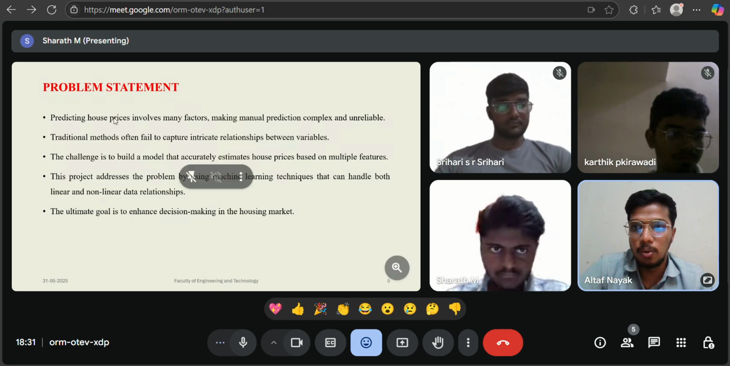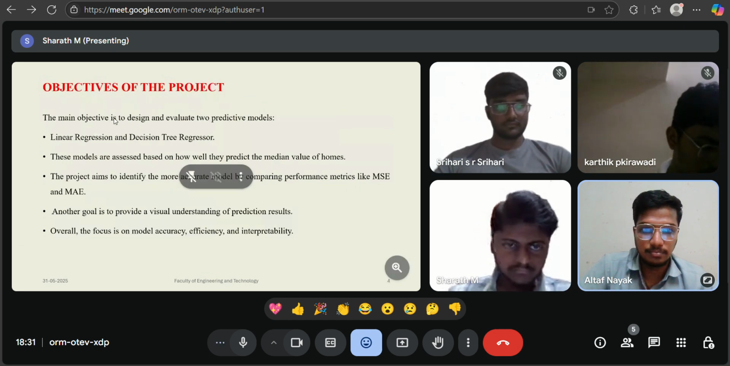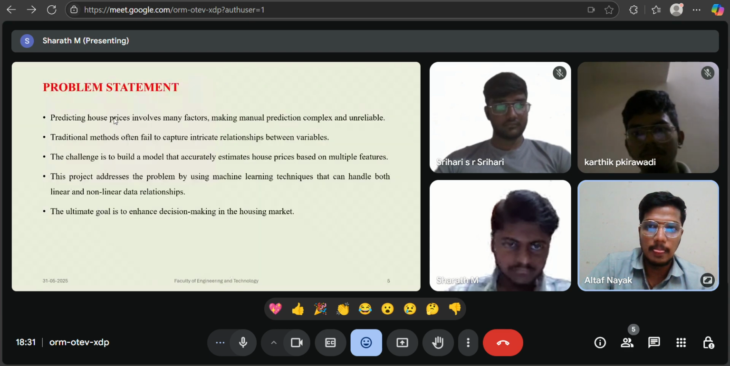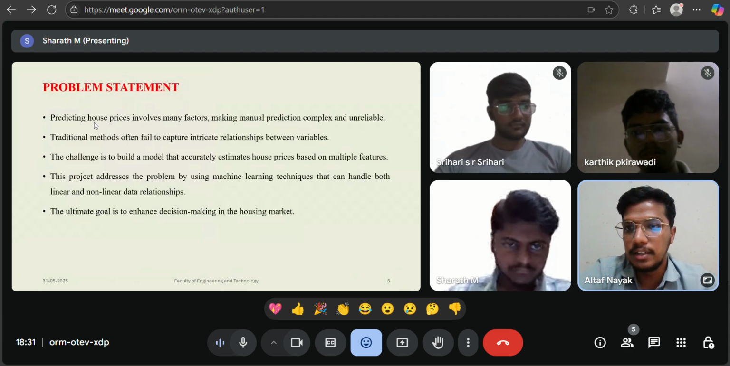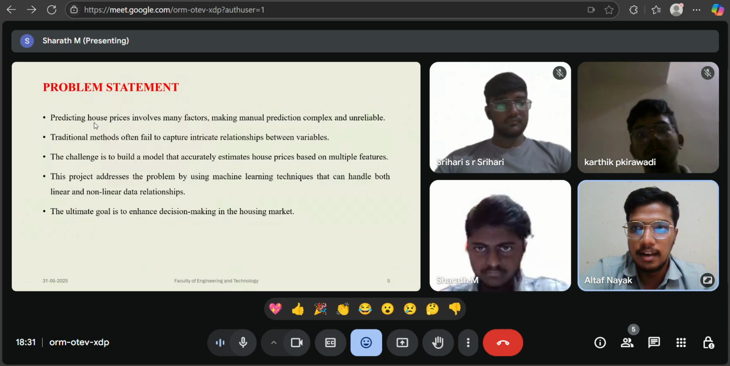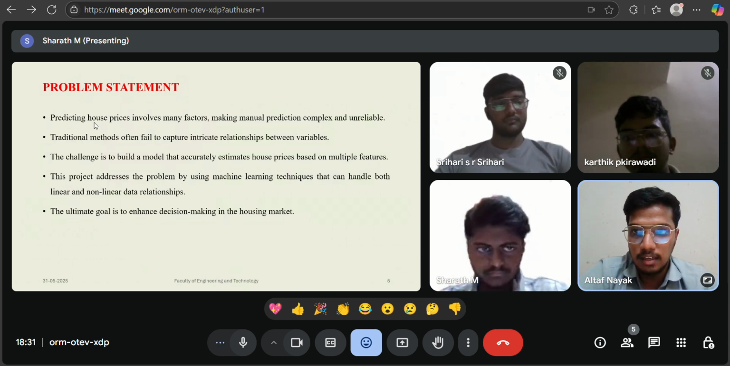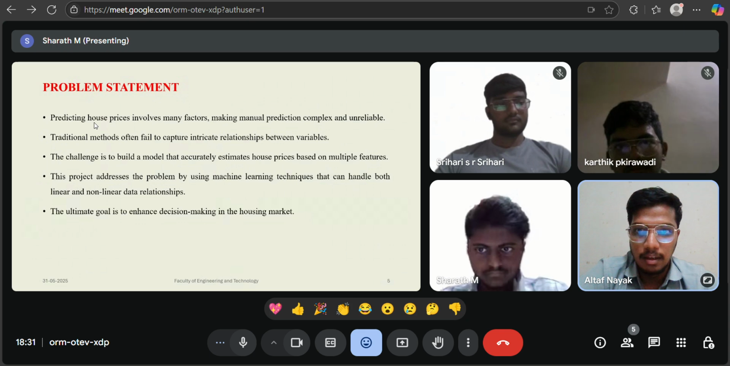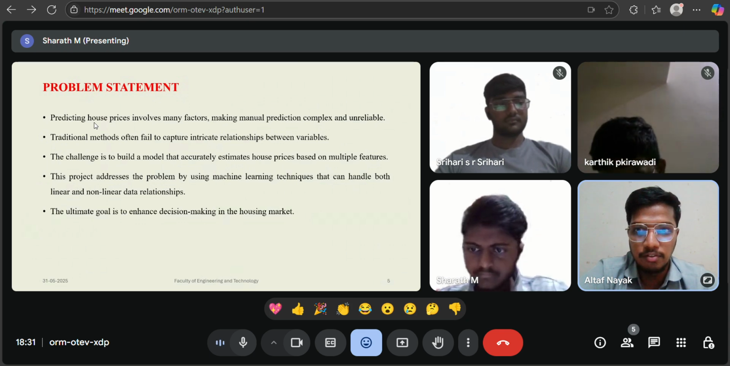Now I am going to discuss the problem statement related to our project. Predicting house prices involves many factors, making manual prediction complex and unreliable. Traditional methods often fail to capture relationships between variables.